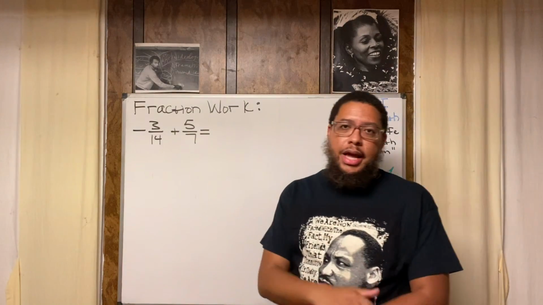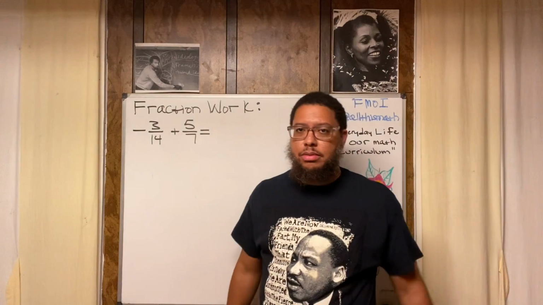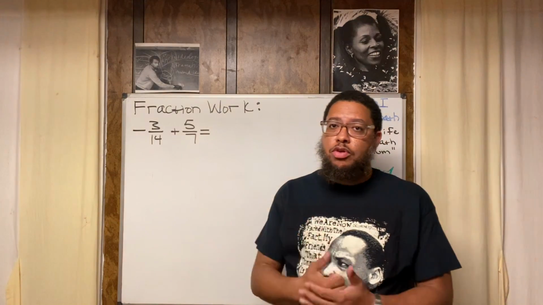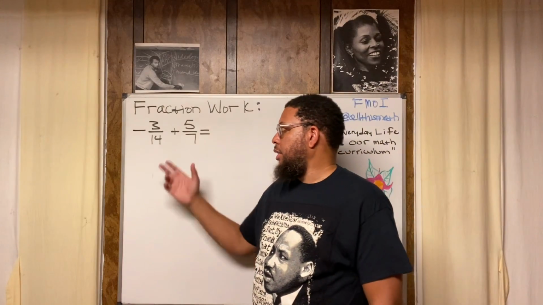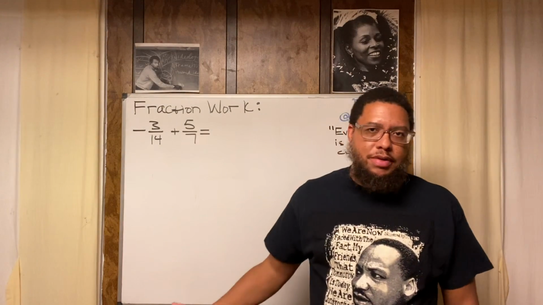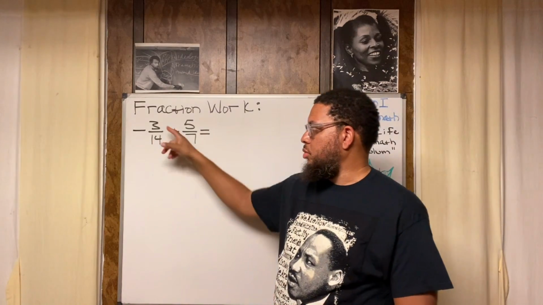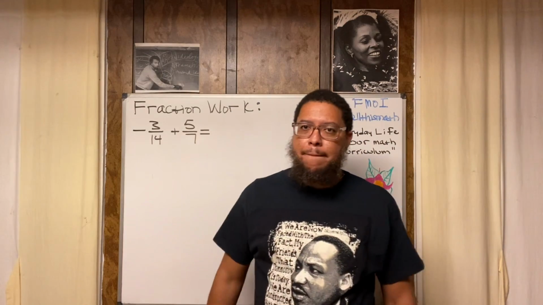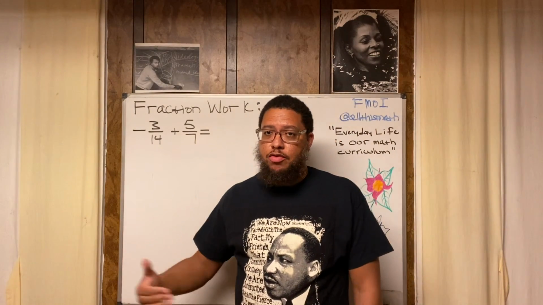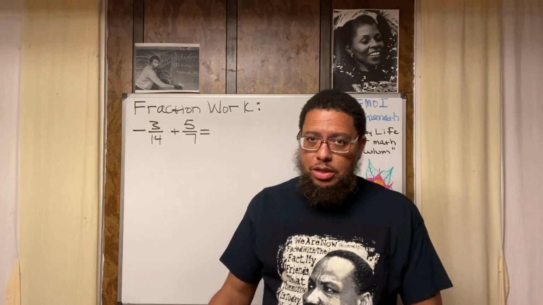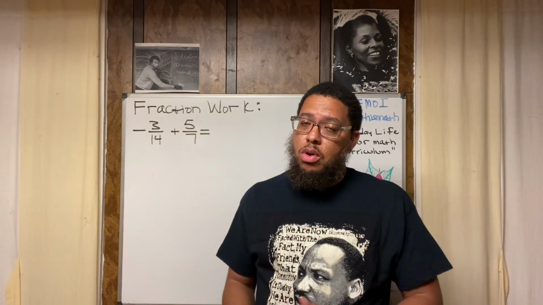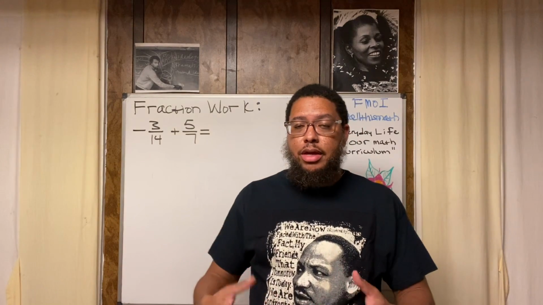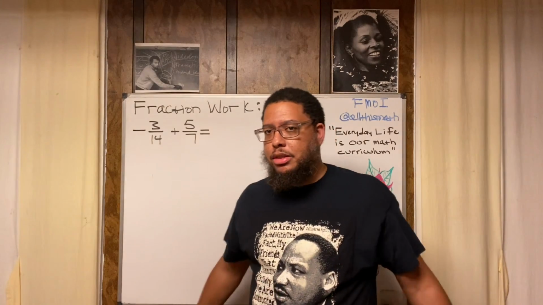Now, we cannot add or subtract unless we have common denominators. You might have heard of that before, but do you ever think about why that is? It's important for you to know why. The reason is that the denominator is like a common currency. Imagine you had dollars and pesos. Imagine you have $3 and 5 pesos. How are you going to add $3 and 5 pesos together? You can't. You either have to convert the dollars to pesos and then add pesos and pesos, so you'll have a total amount of pesos, or you can convert the pesos to dollars and have dollars and dollars added together and have a total amount of dollars. You can't add dollars and pesos.